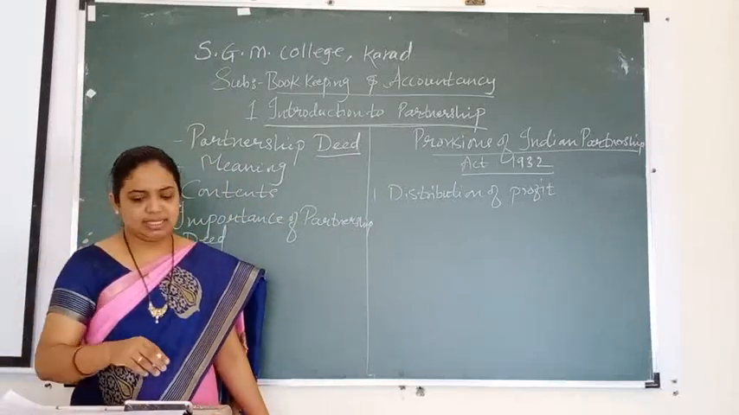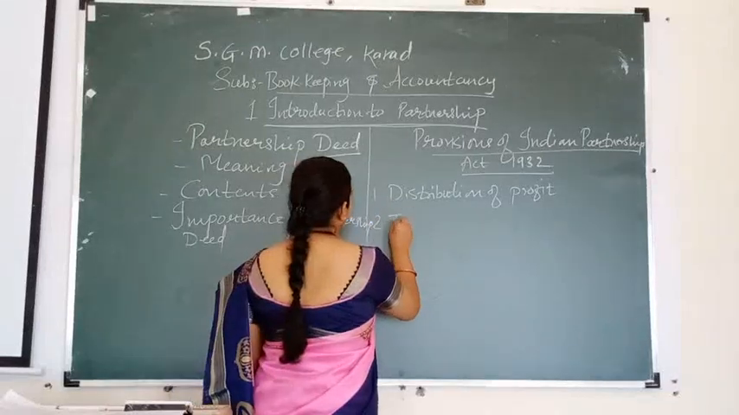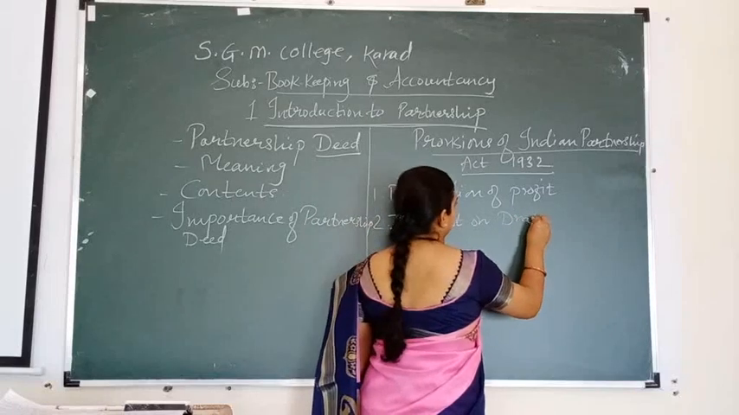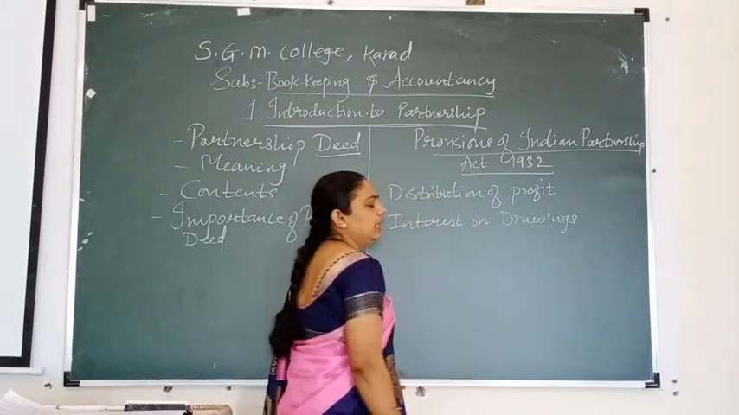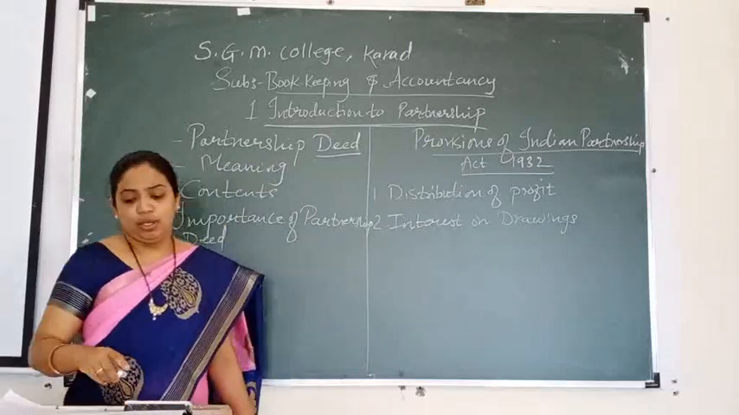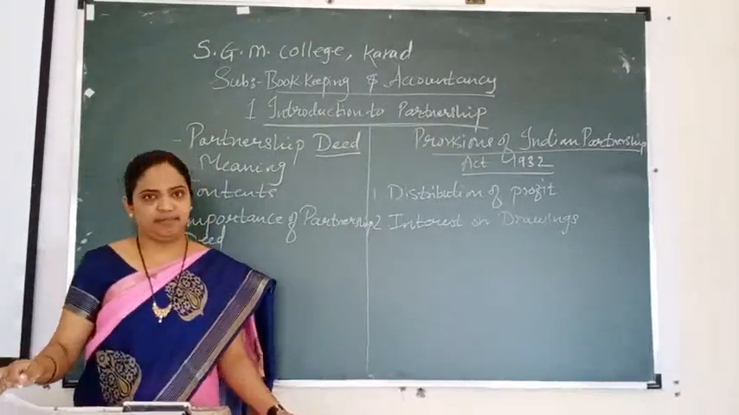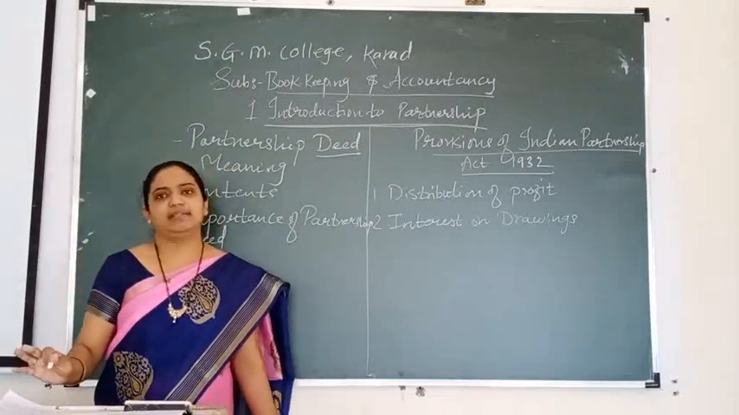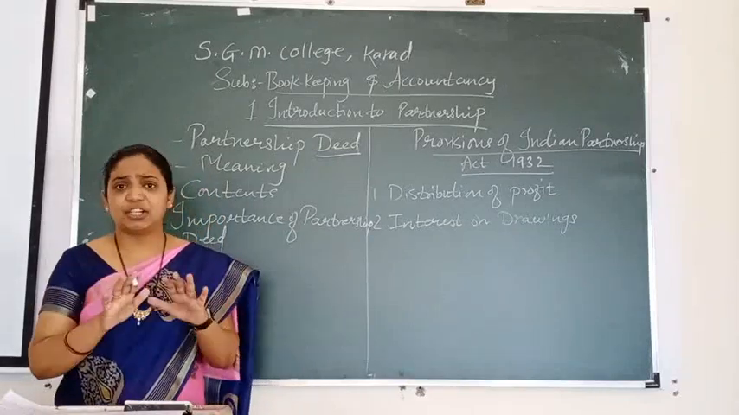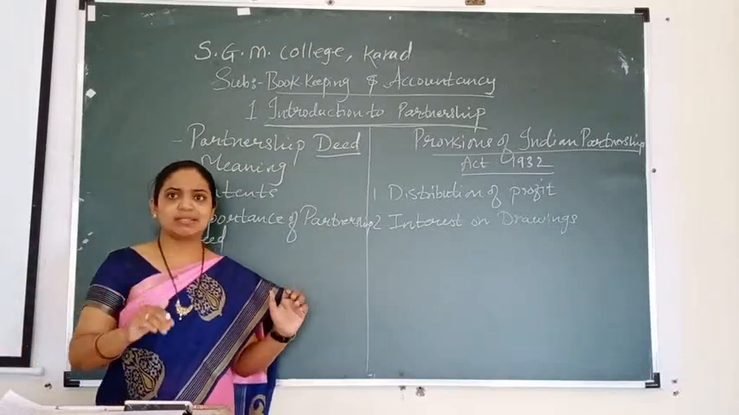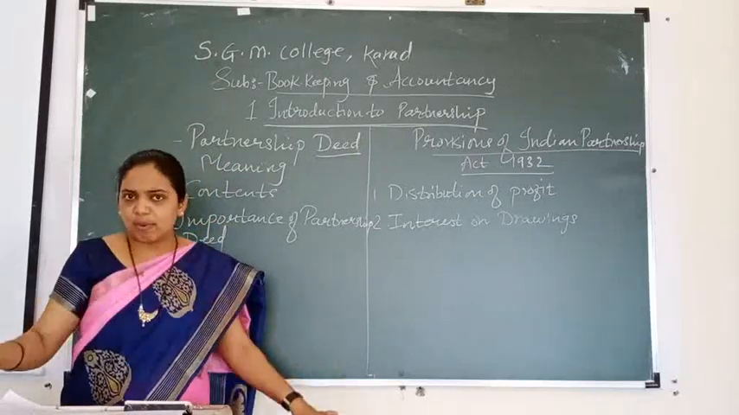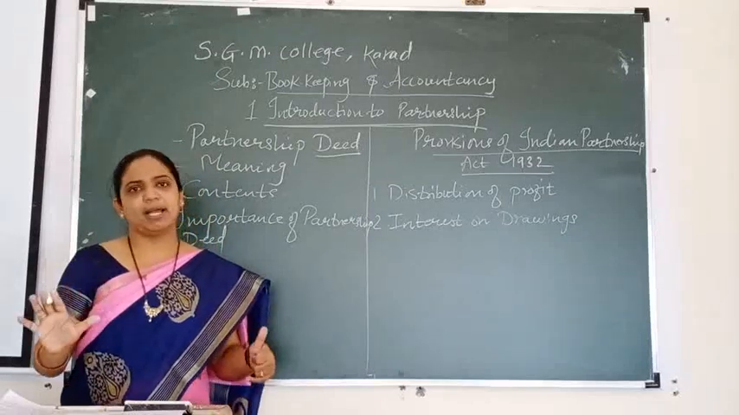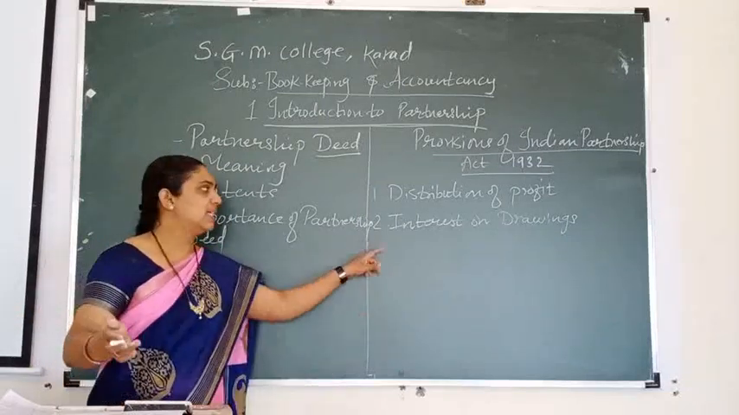Point number 2 is interest on drawings. If the date of drawings is not given, then average of 6 months' interest is always charged on drawings. Sometimes the drawing date is provided, but if the deed is silent about that, then you always have to take an average of 6 months for interest on drawings.